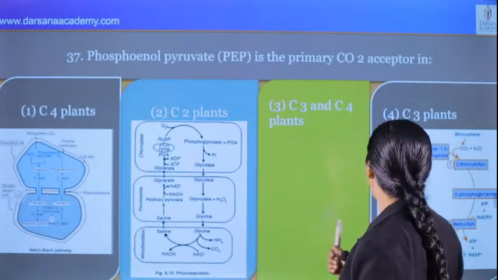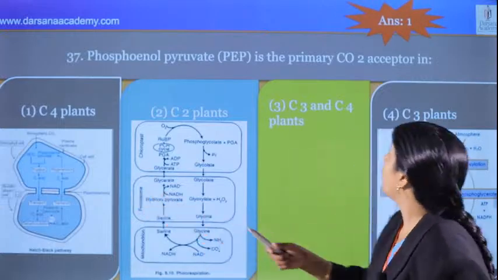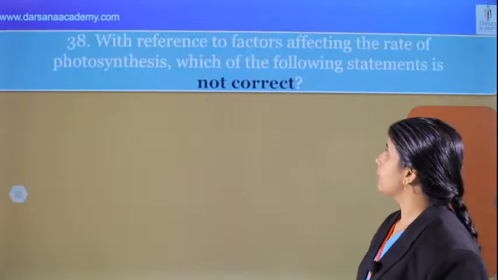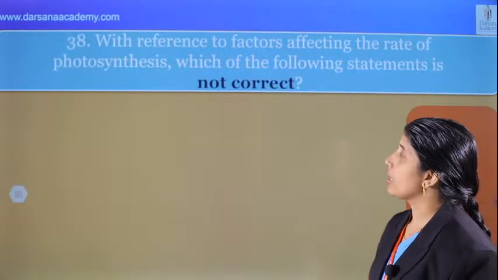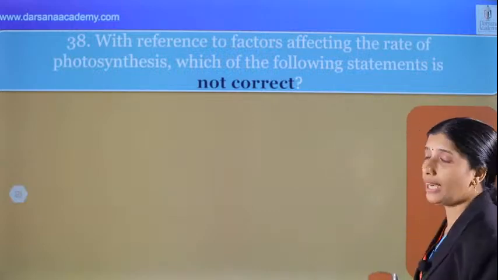Crassulacean acid metabolism, that pathway is also there. And what's the answer for this question? 1 is the correct answer for this question. Next, question number 38. With reference to factors affecting the rate of photosynthesis, which of the following statements is not correct?